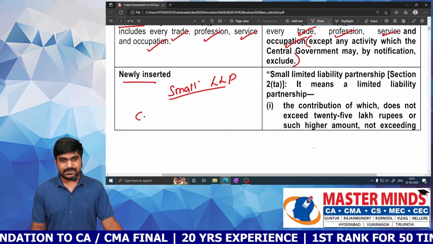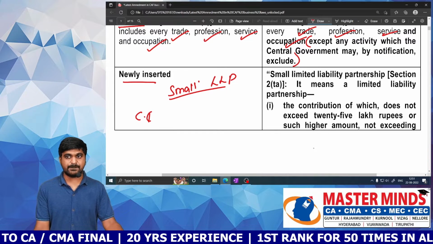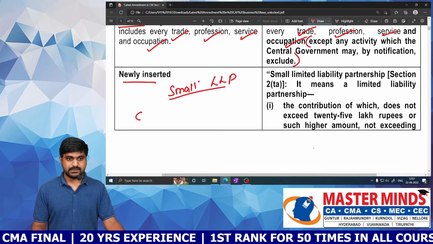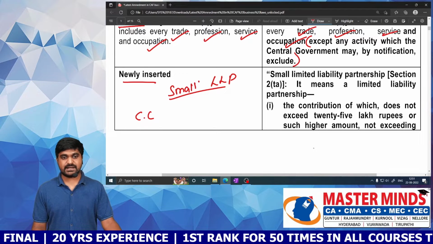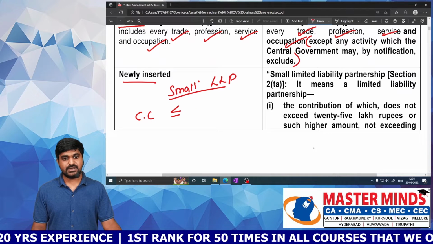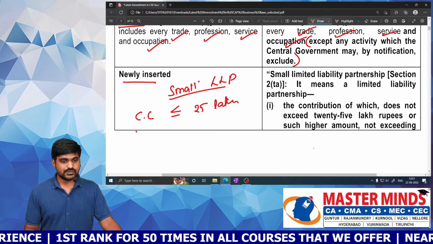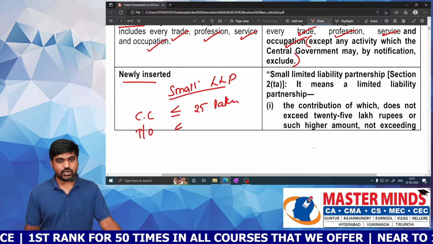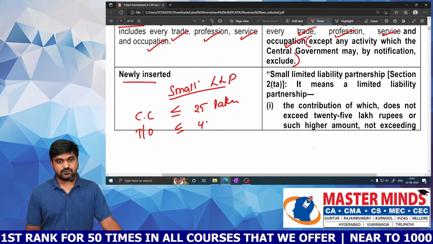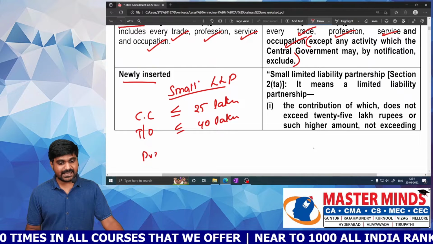First, the capital contribution of all the partners shall not exceed, that is, be less than or equal to, 25 lakhs. This is the first condition. Next, turnover shall not exceed 40 lakhs, and it must meet other prescribed conditions.